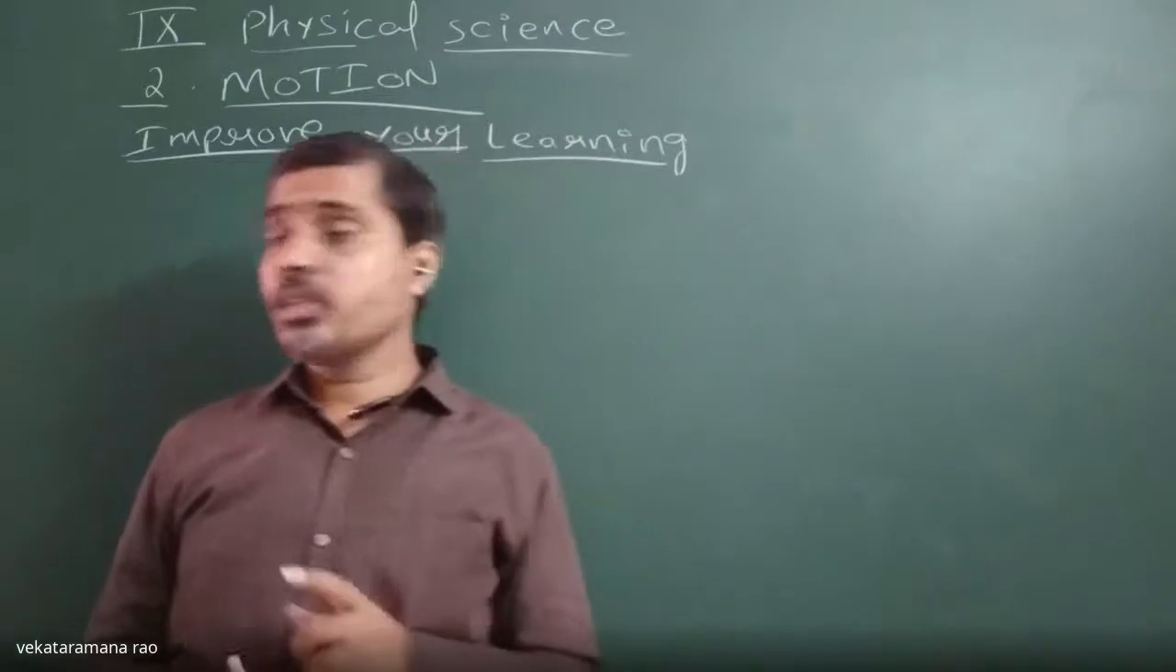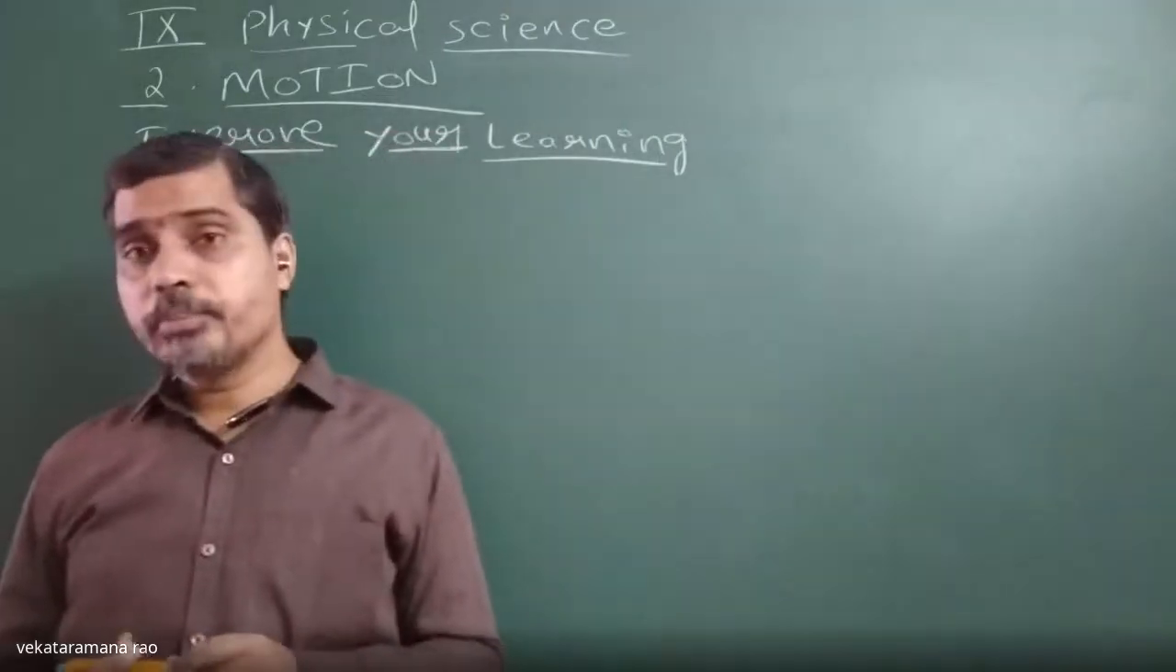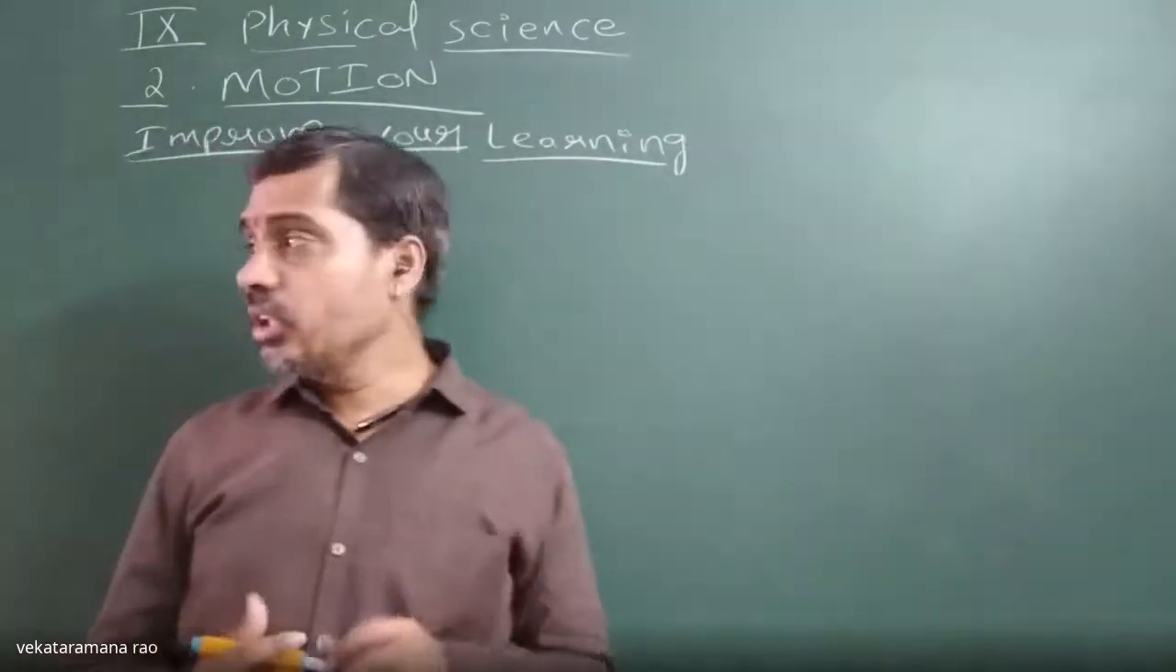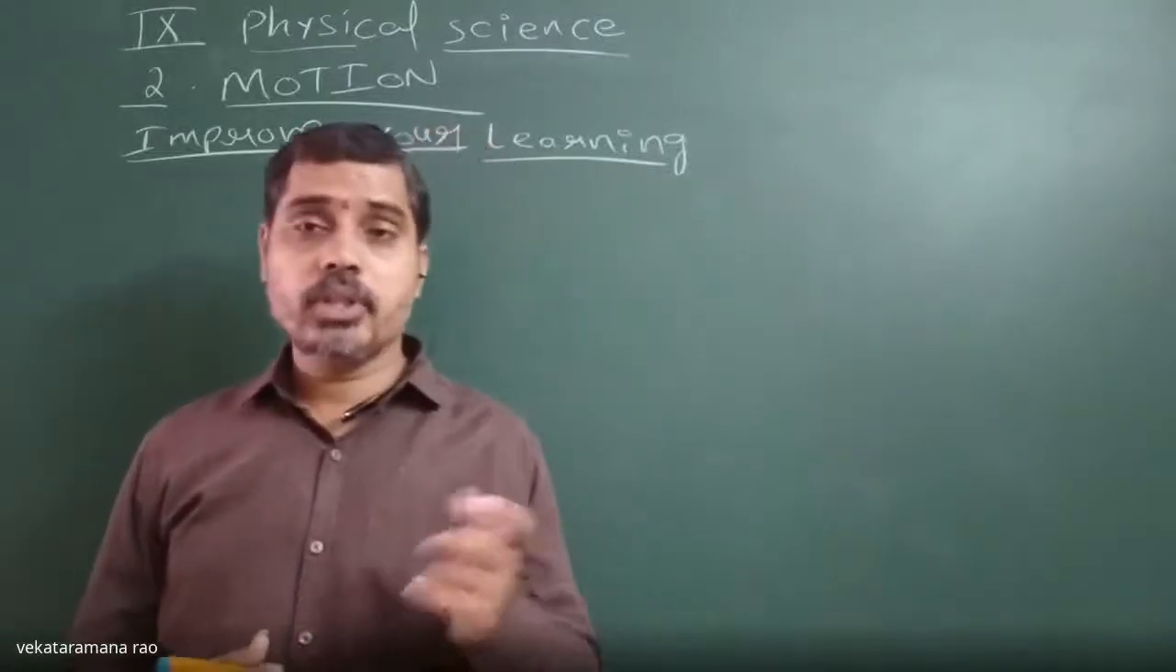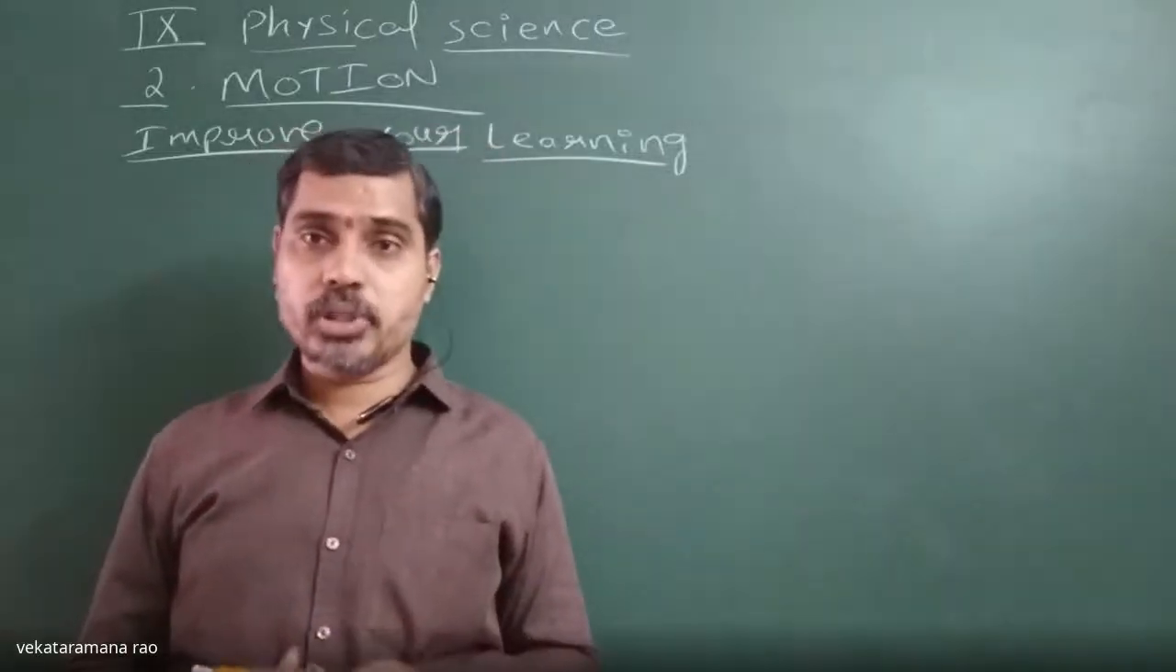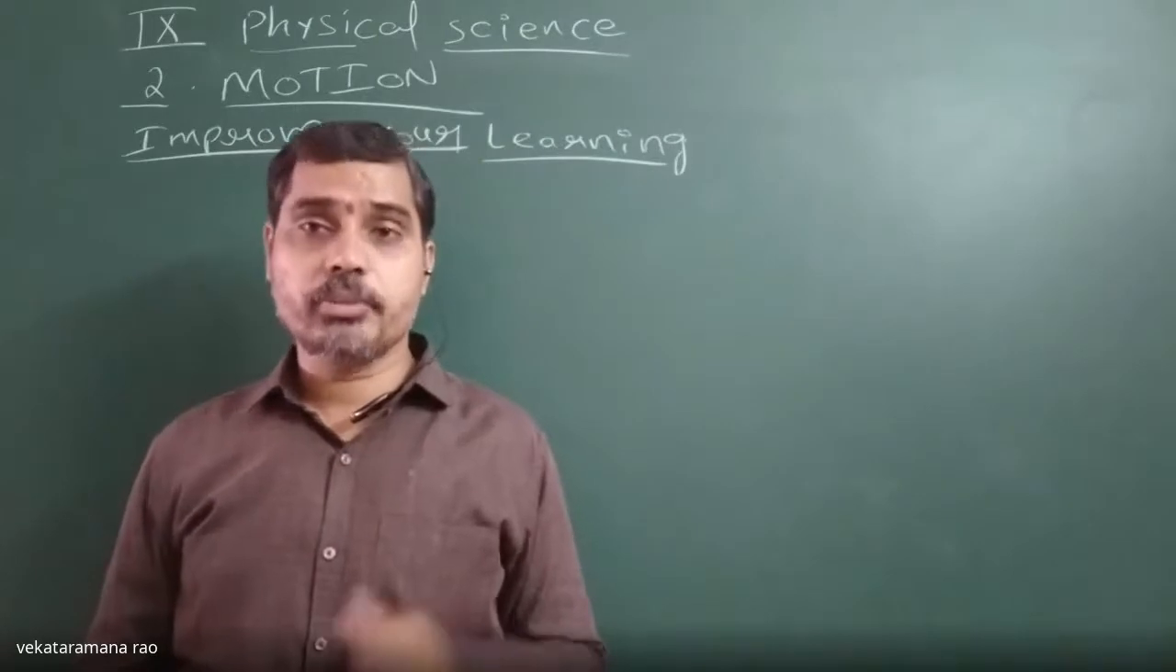Then when an object is said to be in motion, if an object changes its position relative to time and also relative to the observer, then it is said to be in motion. Then we discussed what is length.